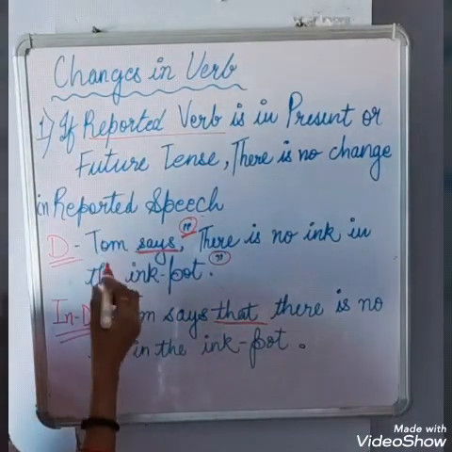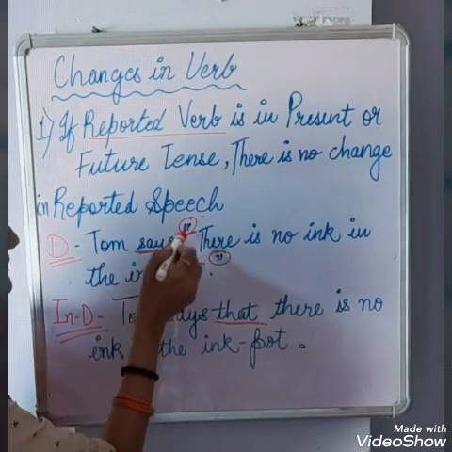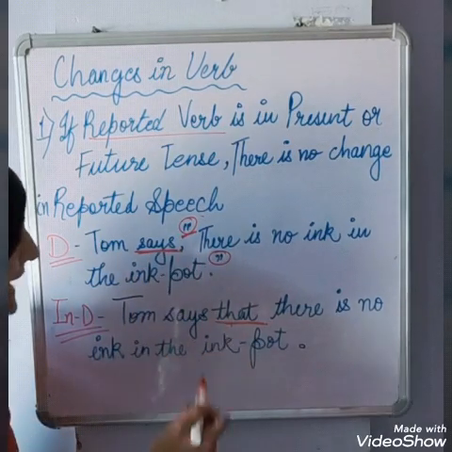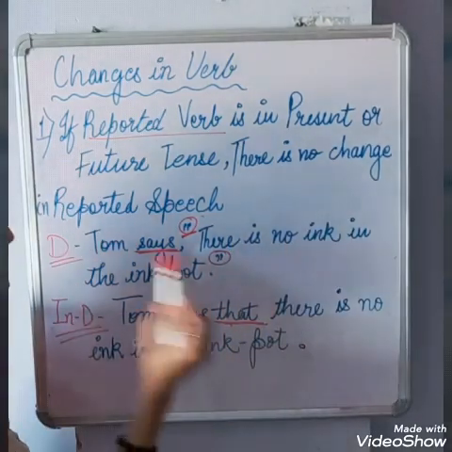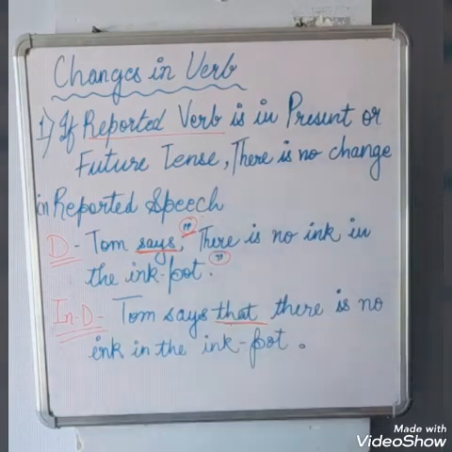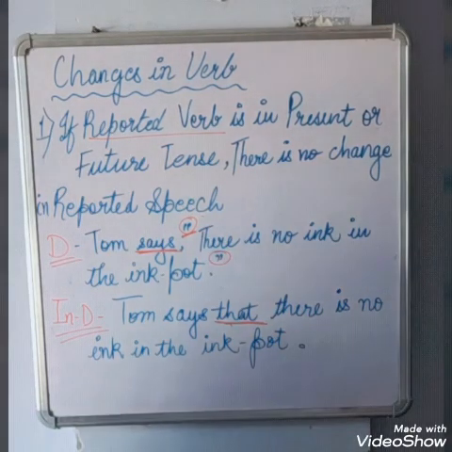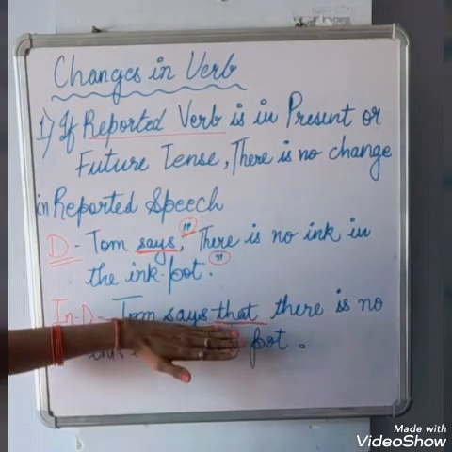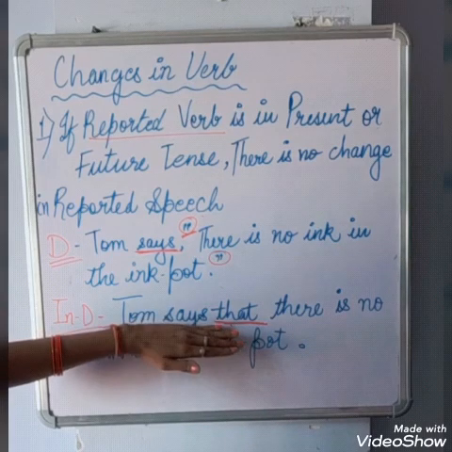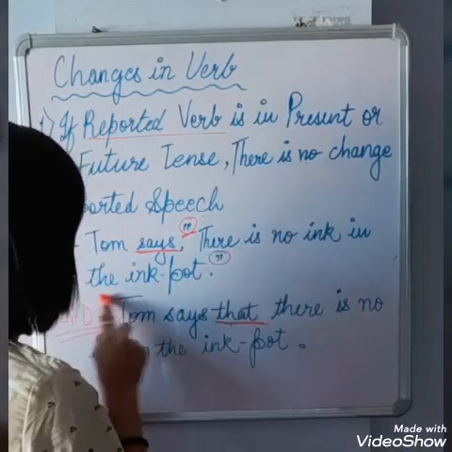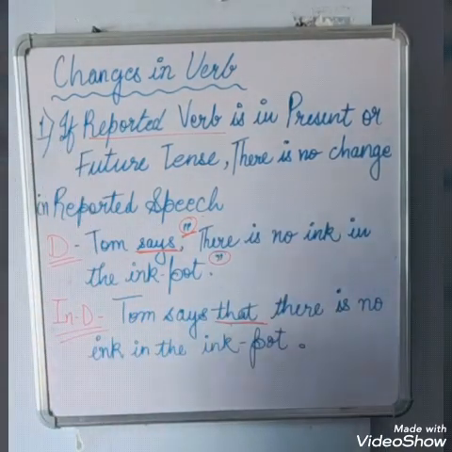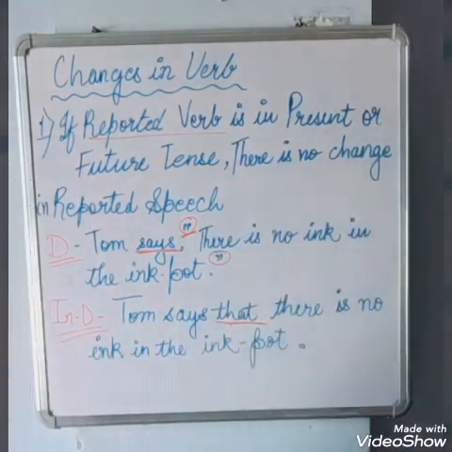Tom says that there is no ink in the ink pot. No inverted commas, no comma. Because our reporting verb is in the present tense, there is no change in the reported speech. You have to remember this.